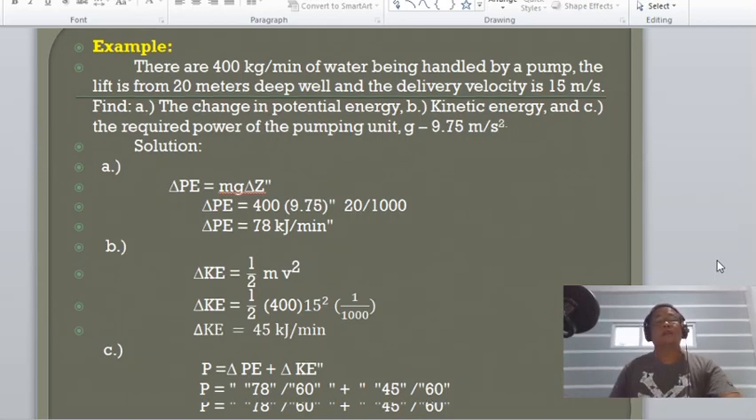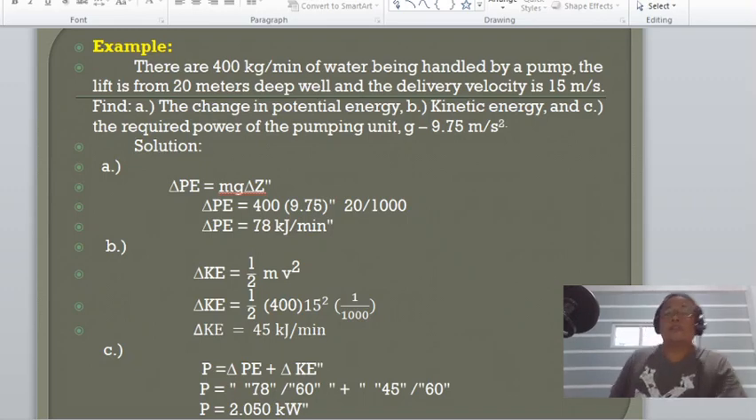Taking now this example, there are 400 kilograms per minute of water being handled by a pump. The depth is 20 meters deep and the delivery velocity is 15 meters per second. Find the change in potential energy, kinetic energy, and the required power of the pumping unit. g is equal to 9.75 meters per second squared.